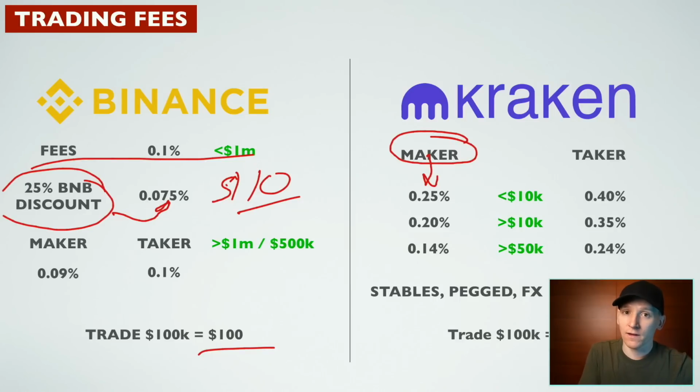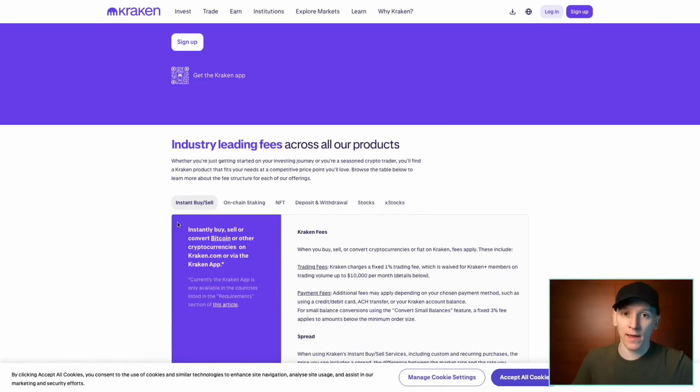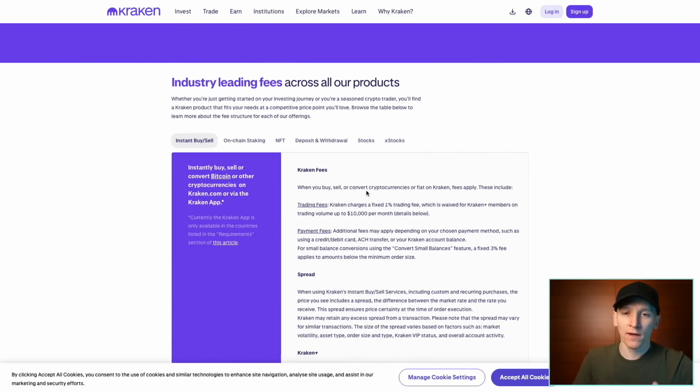If it has trading fees, then you can trade it on the other exchange. The trading fees that I mentioned for Kraken are actually Kraken Pro trading fees, and I highly recommend using Kraken Pro. Kraken separate their platform into two apps: Kraken, which is retail friendly, and then Kraken Pro, which is a little bit more of a professional setup. It actually is pretty much like Binance as well. So I would highly recommend using Kraken Pro.